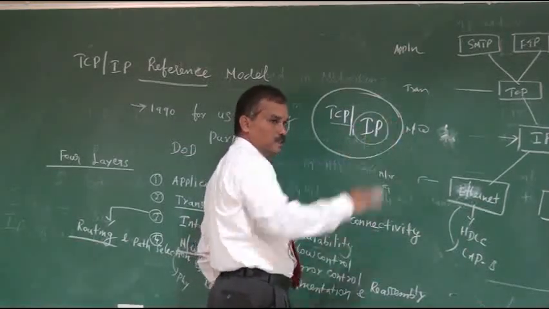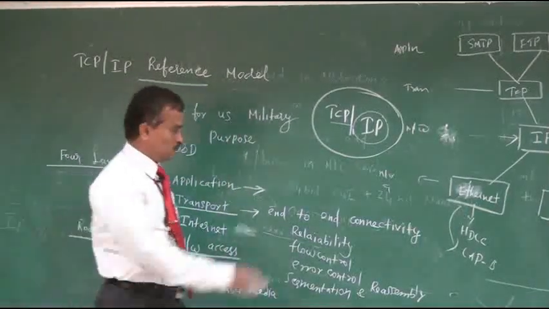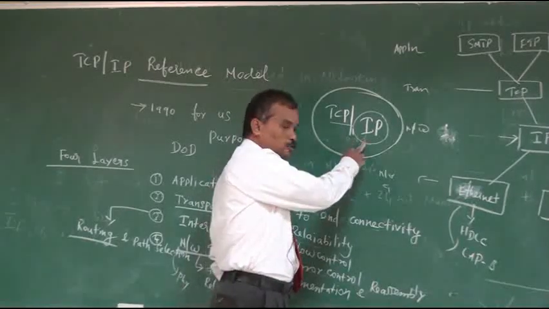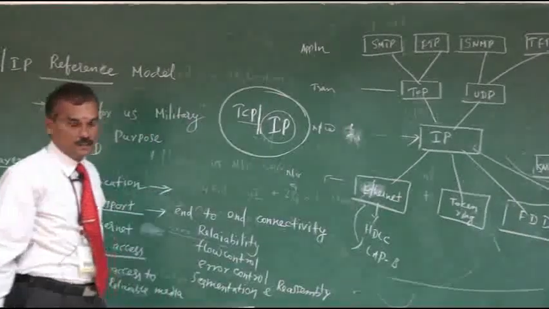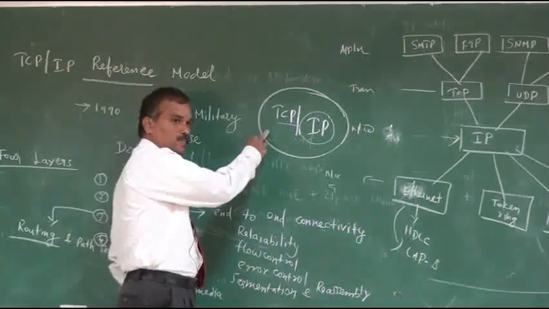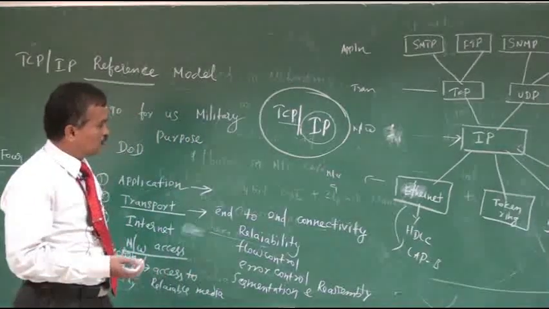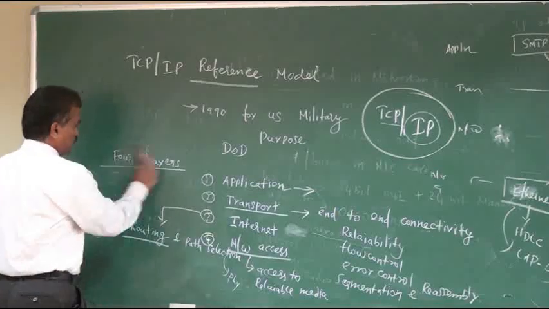It provides a path to reach the destination. It will send the data to the destination, but it does not assure you that the data has correctly reached the destination. But TCP provides guaranteed delivery of data. It is connection oriented. So that's why we see the TCP/IP reference model. And next we will come to